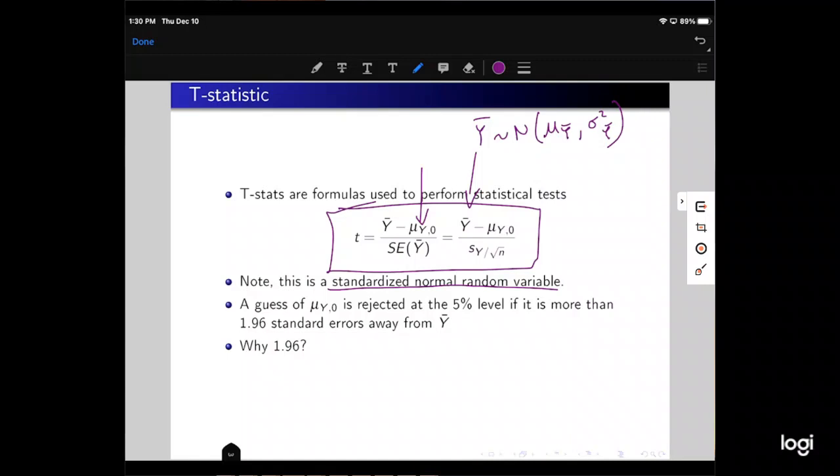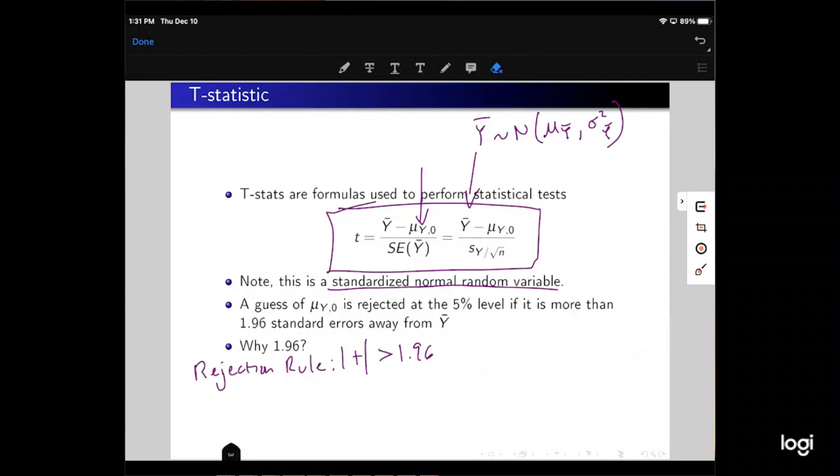A guess of mu y naught is rejected at the 5% level if it is more than 1.96 standard errors away from y bar. So our rejection rule for the t-statistic: if the t-stat in absolute value is greater than 1.96, we reject with 95% confidence. Why 1.96?